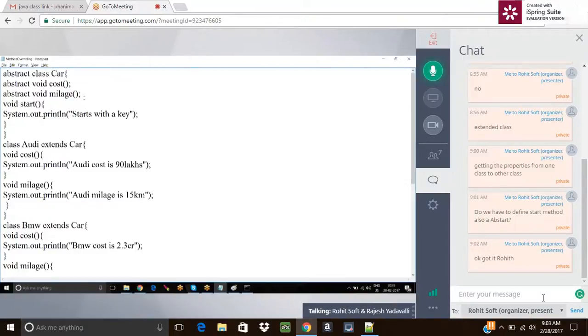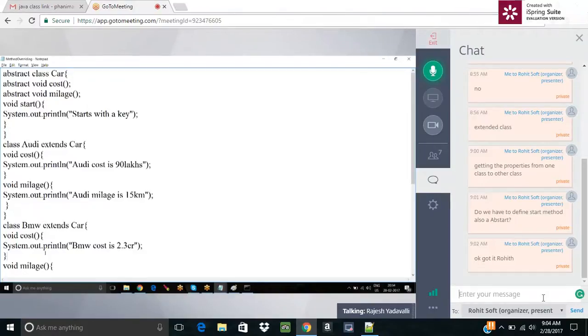Then Audi is having that particular method, or BMW. BMW means the BMW object is used to call it. When you practice, you cannot call the color method using the car object because car doesn't have it. BMW has it. So the BMW object must be used to call it.